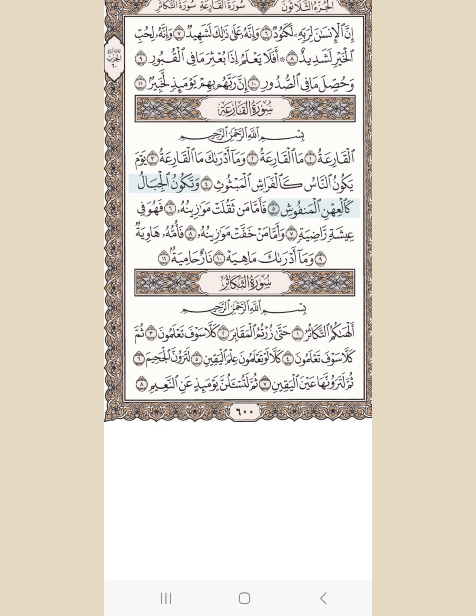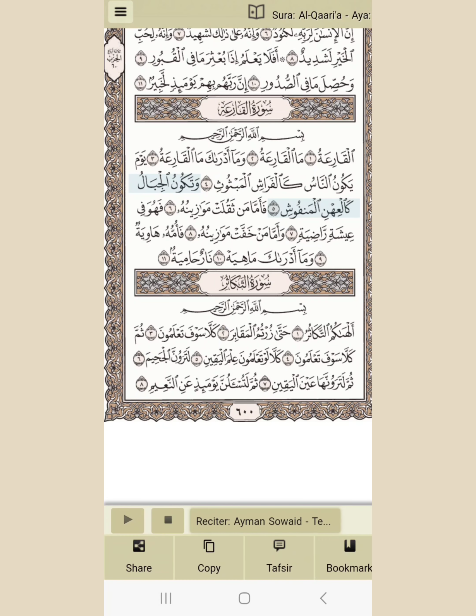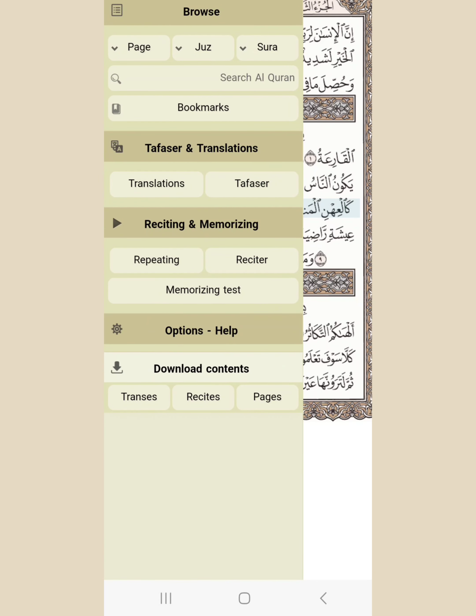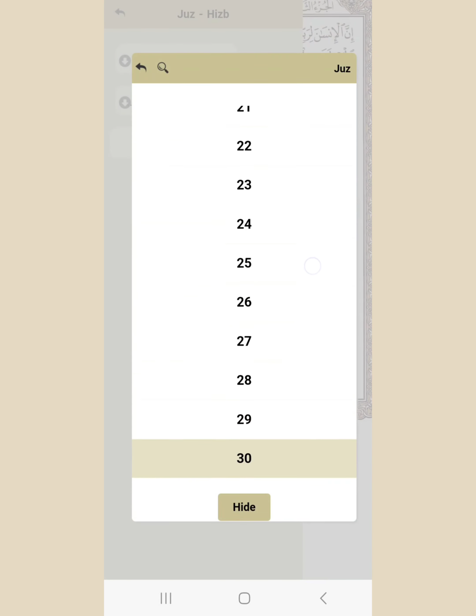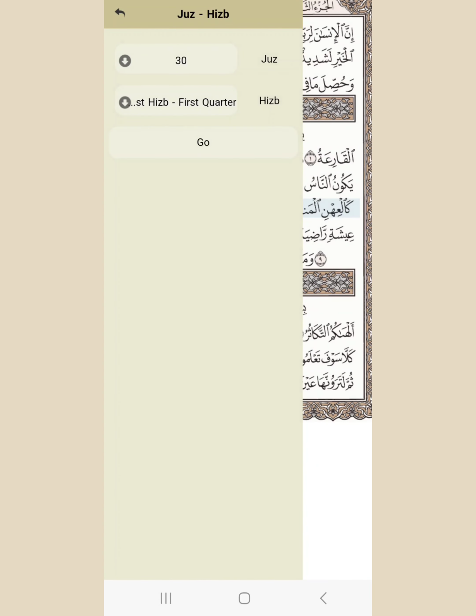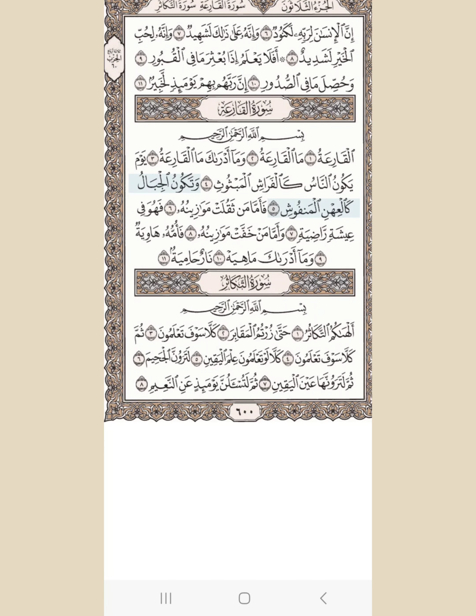So this is the Surah Al-Qari'ah. So we go back again. Then if you want to find 30th juz, write down here 30, then you can have the 30th juz.